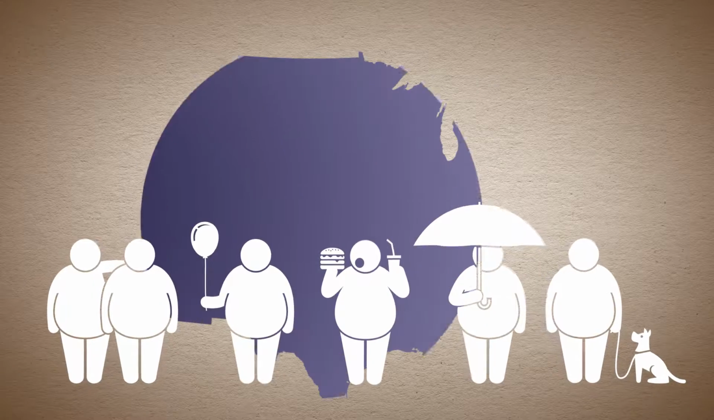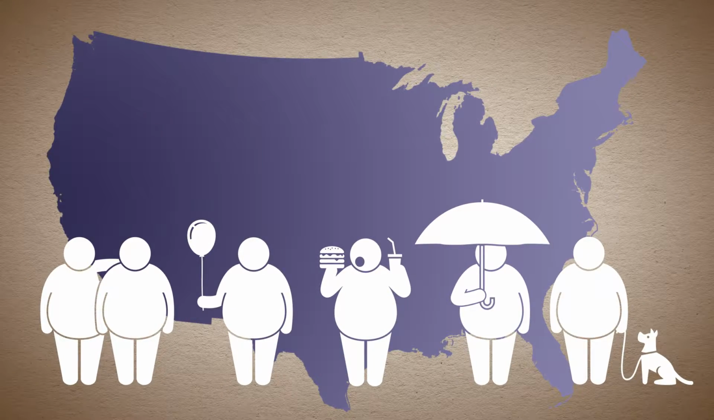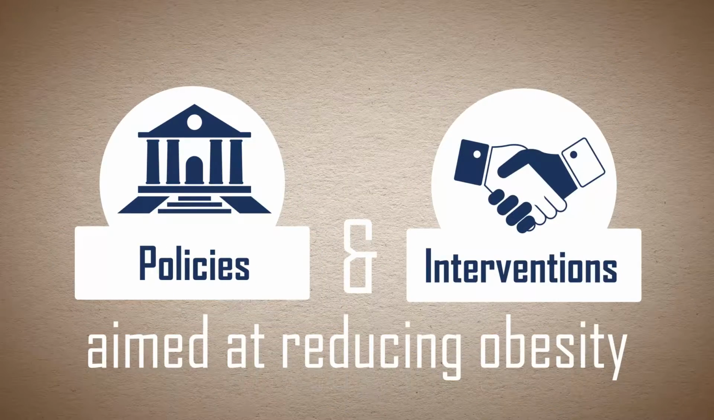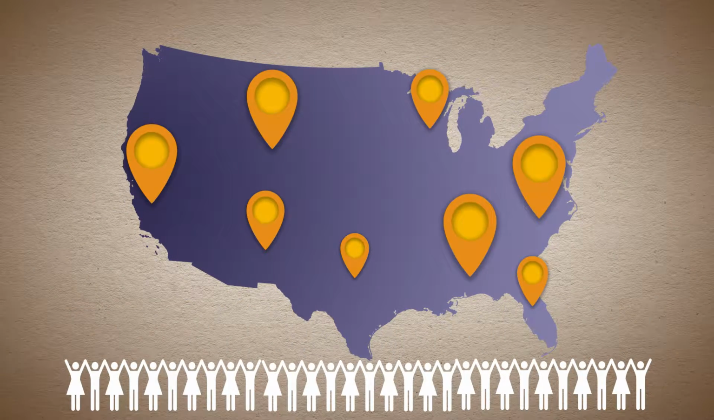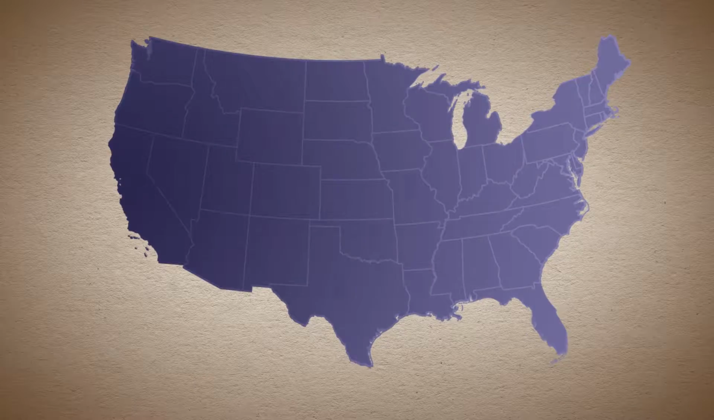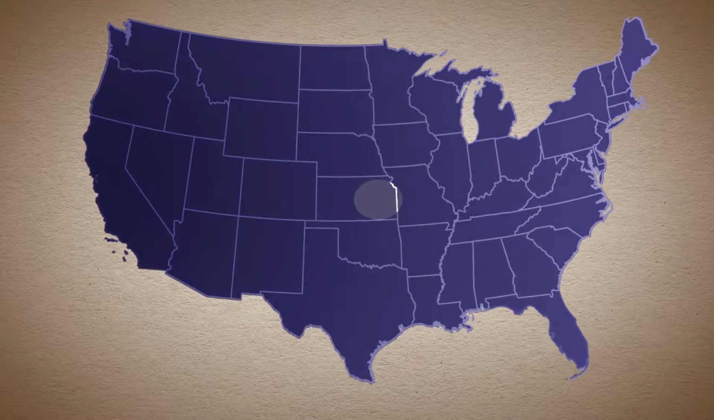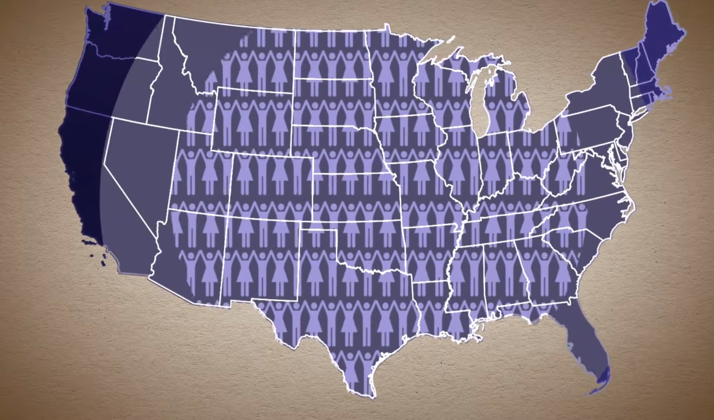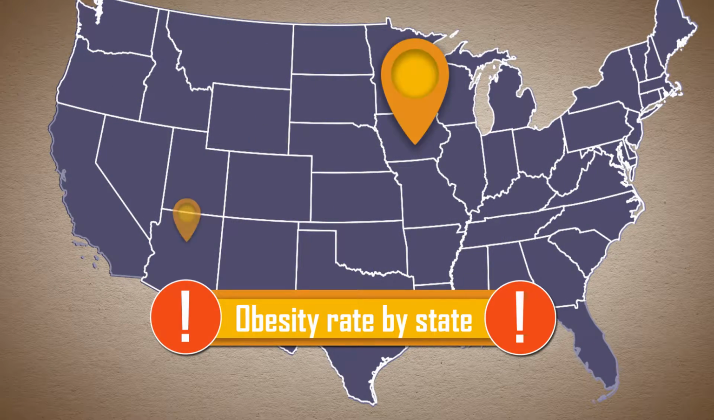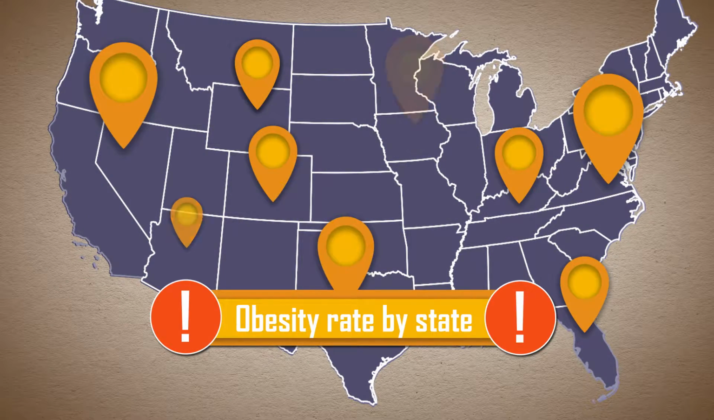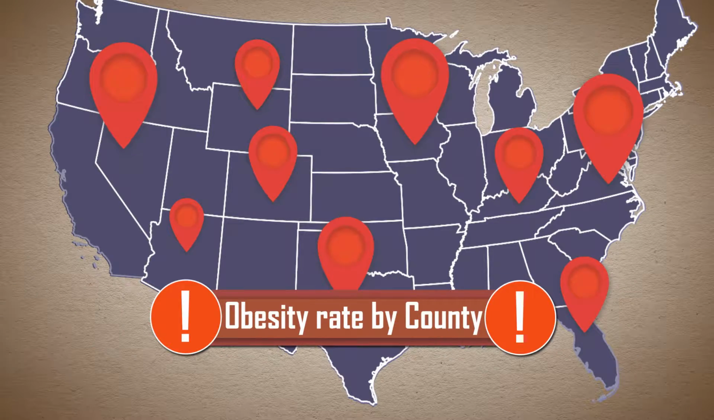Obesity is a national problem, but many of the most valuable policies and interventions aimed at reducing obesity occur at the community level. Having maps that quantify obesity prevalence at the community level would go a long way towards supporting these efforts. Unfortunately, existing maps only show how obesity rates vary by state, or at best, by county.